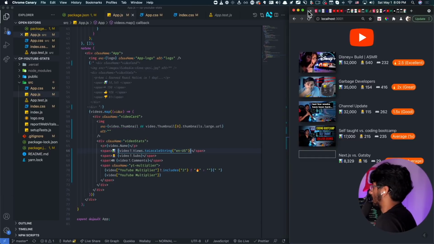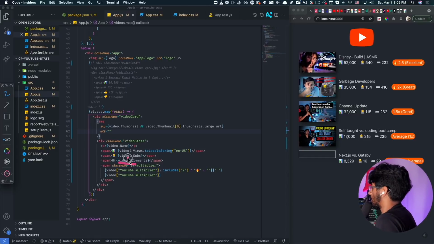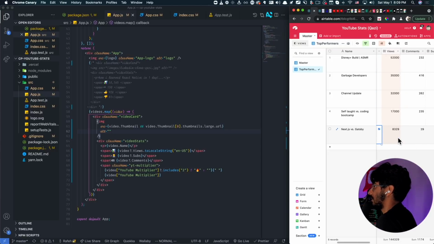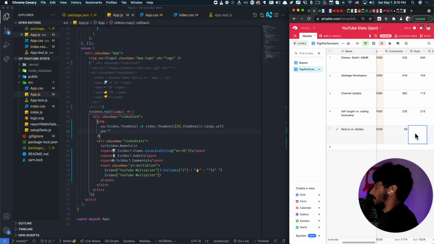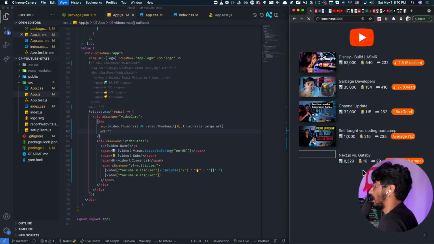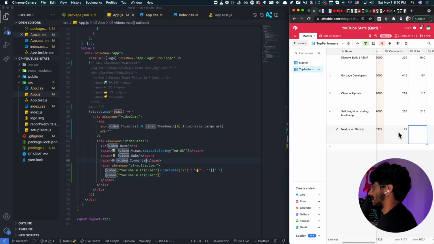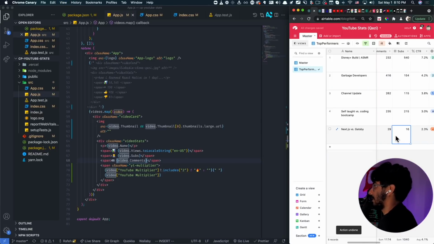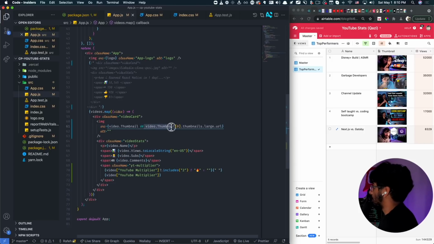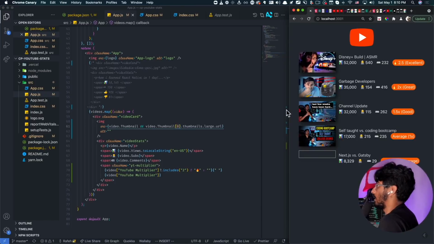And then I've added a bunch of these operators here, question mark. So if it doesn't exist, it will not go into the subs. For example, if this one does not have subs, if I remove the subs for the Next.js and Gatsby one, and I hit refresh, it just goes empty on this thing. Actually, let's see if it gives an error. It wouldn't have given an error anyway, so I guess these question marks are not that helpful. Let's hit refresh, because I think it sends back null anyway, so that makes it fine. It's just that here I do have to do this because it says I cannot read the 0th property of something that is undefined, right? So that's why that's there.